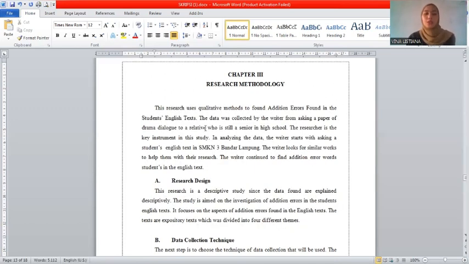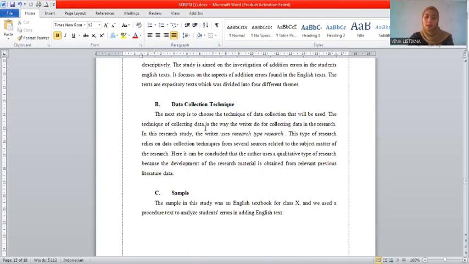Chapter 3 is research methodology. This research used a qualitative method to find addition errors in the students' English text. The data was collected by the writer by asking for a paper of English text, a procedure text, in a senior high school. This is the data collection technique.